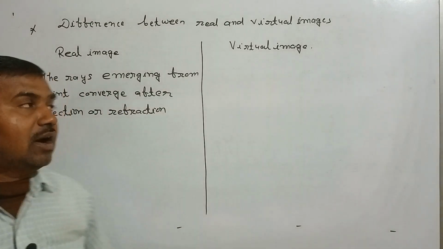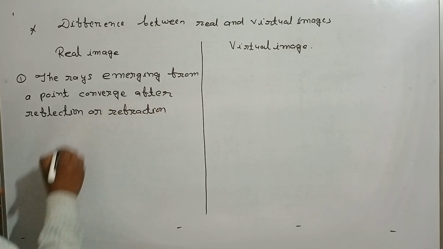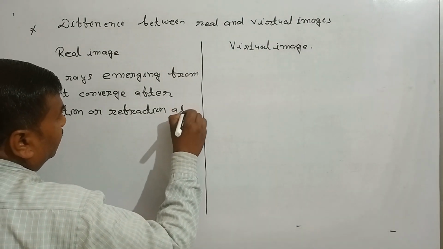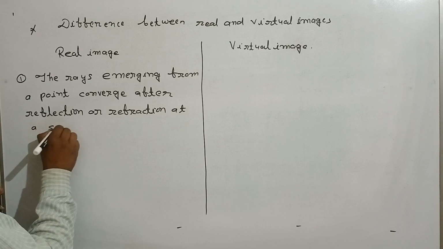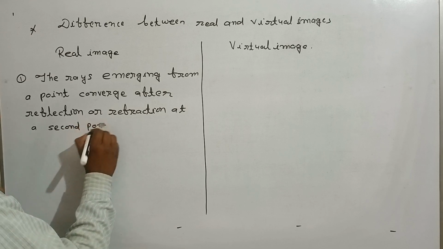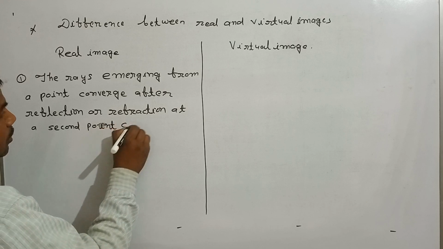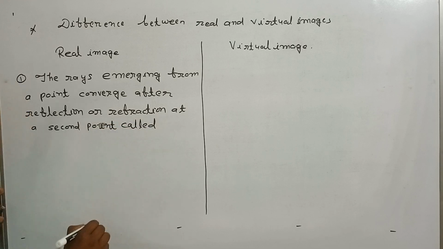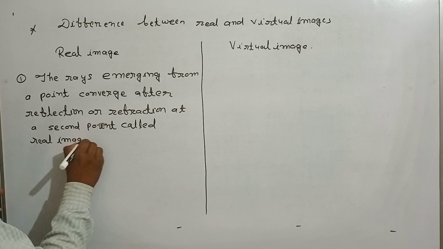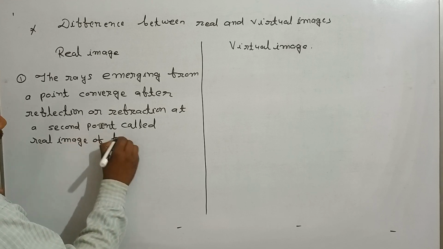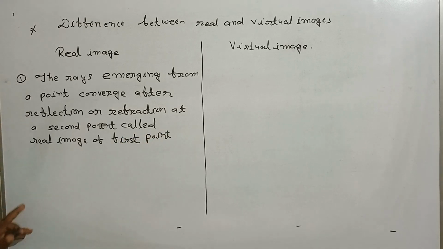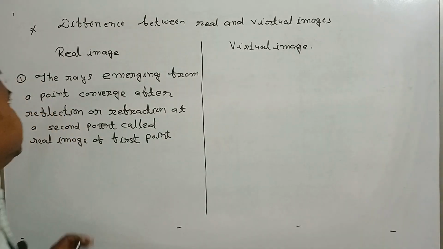The rays emerging from a point converge after reflection or refraction at a second point, called the real image of the first point. This is the real image.